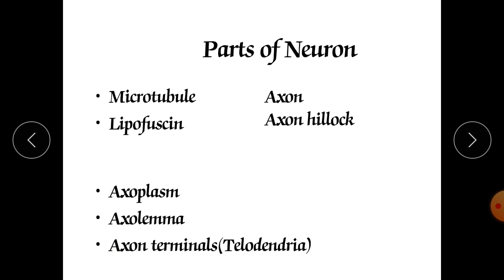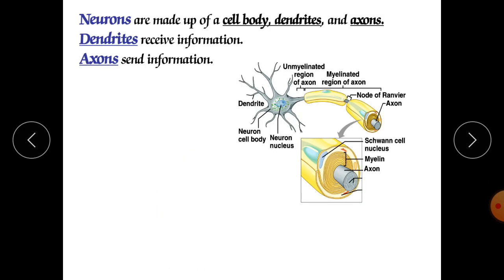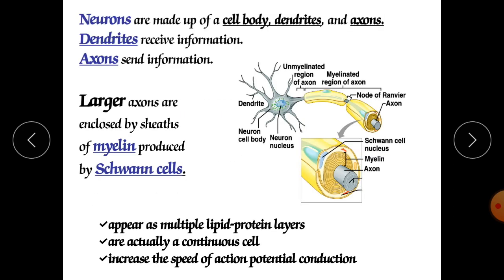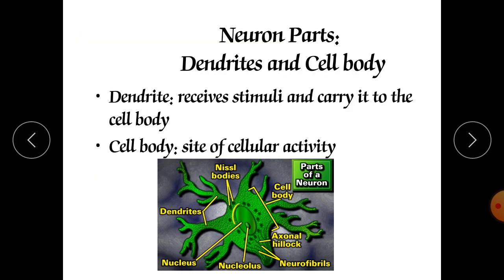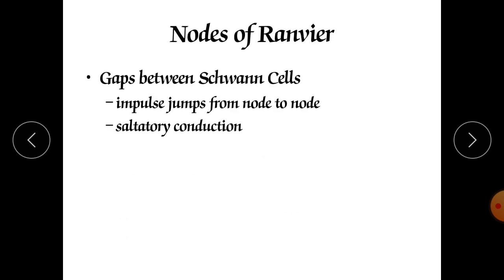Neurotransmitters are collected in round sac-like synaptic vesicles. They are found in the axon terminals, and from there they carry the impulses from one neuron to another neuron. So the information is given to the other neuron.